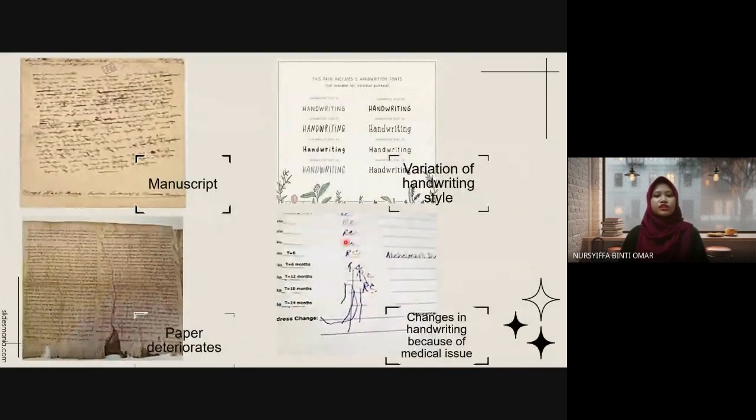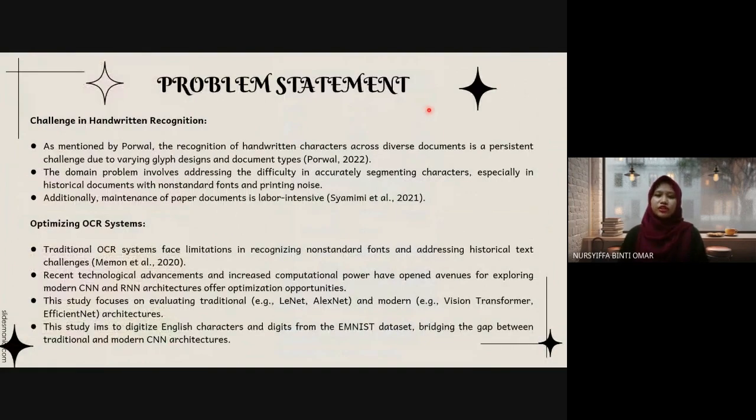These are examples of handwritten documents. Next, the problem statement of this project. This part focuses on the domain problem and its challenges, then continues with the technique used. The problem exists when there are many styles of handwritten characters and lots of different documents used from ancient times. The issues with non-standard fonts, printing noise, and the significant amount of paper document maintenance also contribute to this problem, cited by Powell in 2022 and Shamimi in 2021.